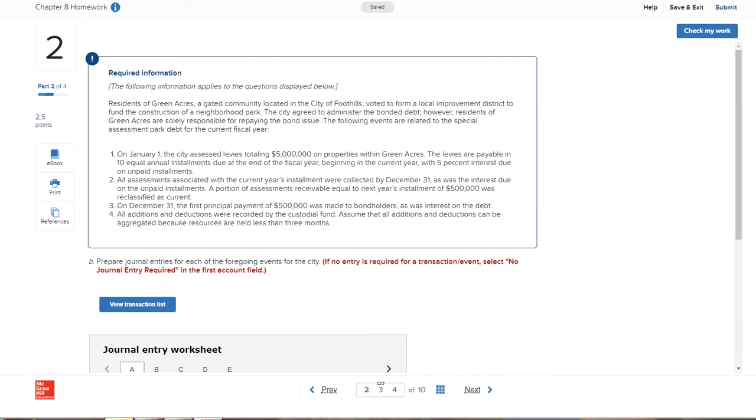Then the second one says that all assessments associated with the current year's installment were collected, as was the interest due on the unpaid installments, and that a portion of that was reclassified. So cash was collected, so you're still going to be on page 313.